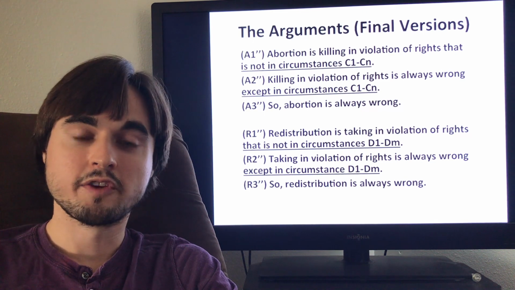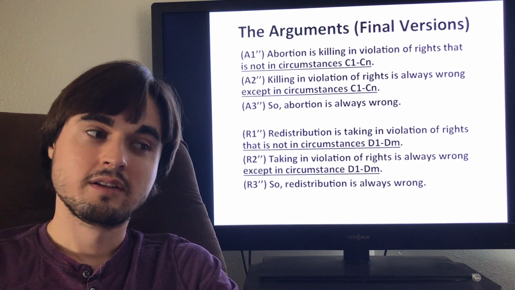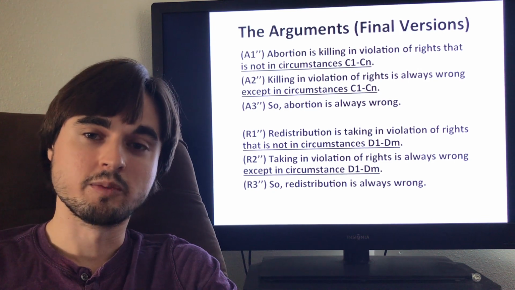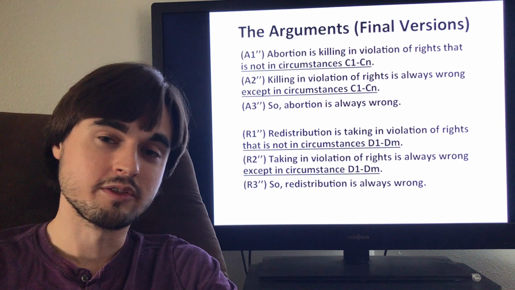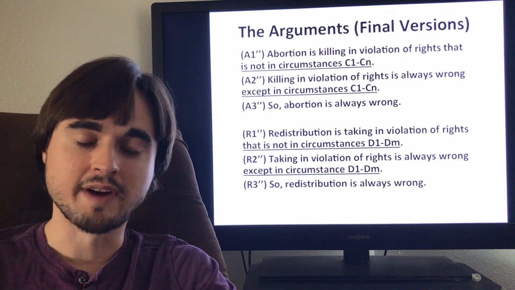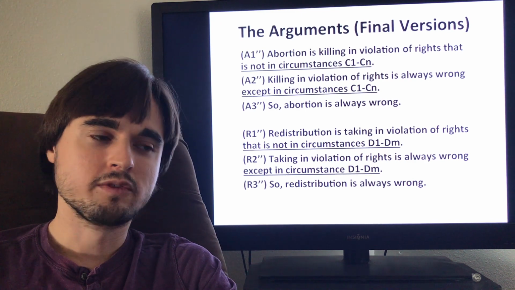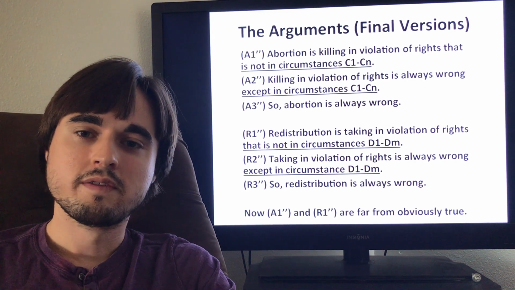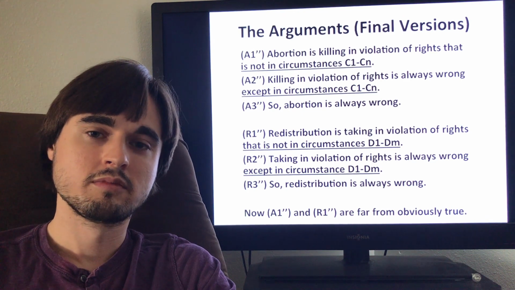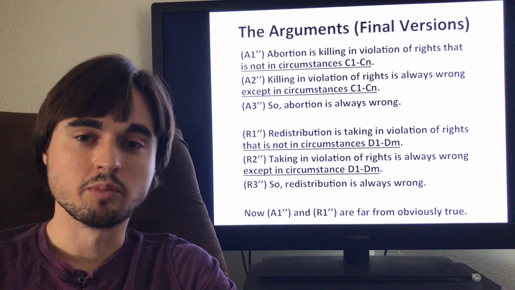And then obviously in the first premise, we're going to have to add that redistribution does not fall into these circumstances, right? The circumstances that are the exception to the wrongness of taking, even when it violates people's rights. Okay, so now that we have the final versions here, I think that the first premises in each are now far from obviously true. Okay, let's think about what you would have to do to justify premise A1 prime prime first.